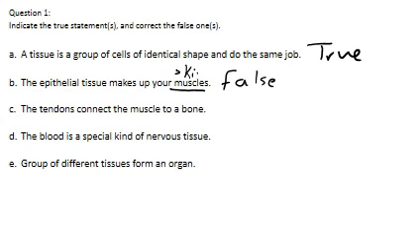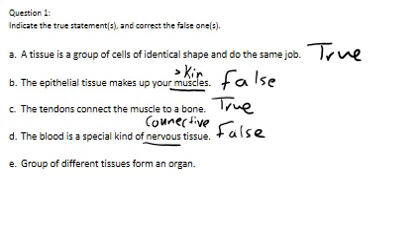Okay. Ala, C. The tendons connect the muscles to a bone. True. The ligaments connect bones together, and the tendons connect the muscle to the bone. Okay. Ahmad Hassan, D. The blood is a special part of nervous tissue. False. The blood is a special part of connective tissue. Yes. Instead of nervous, we should write connective. Oday, last one. A group of different tissues form an organ. True. Organ is formed of tissues. Any question on this?